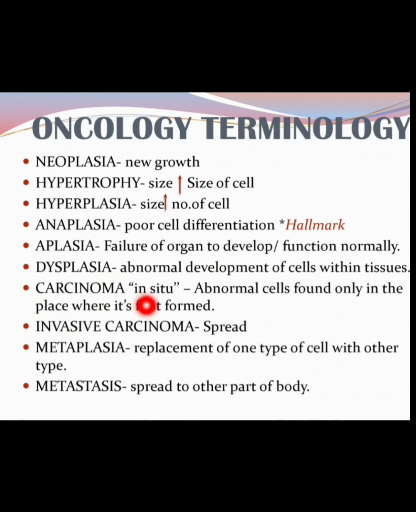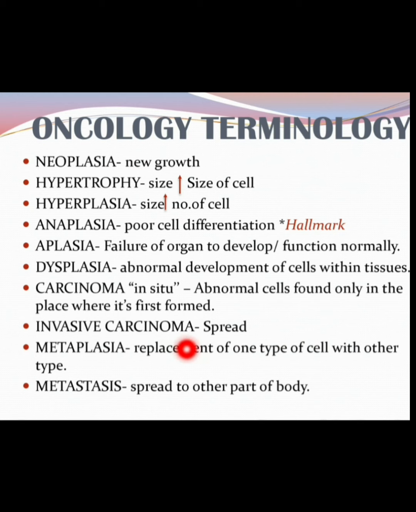Next is carcinoma in situ, which is abnormal cells found only in the place where it is first formed, means the place of origin. The cancer is confined to the place of origin. Next is invasive carcinoma, means the cancer is spreading. When the cancer cells have broken out of the lobule where they began and have the potential to spread to the lymph nodes and other areas of the body, then it is known as invasive carcinoma.